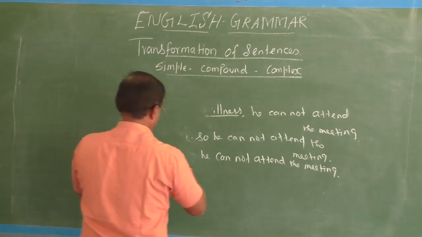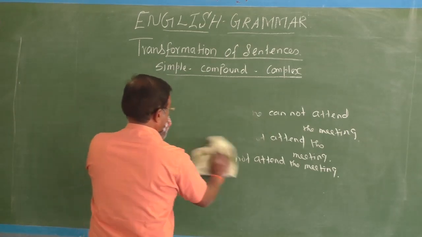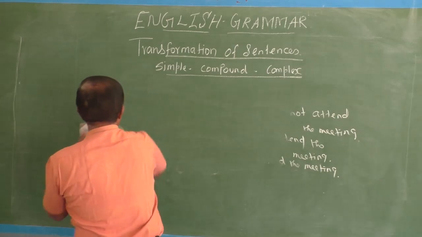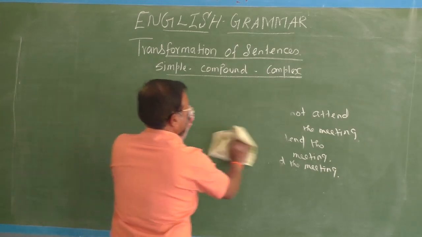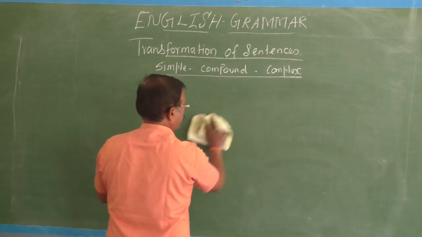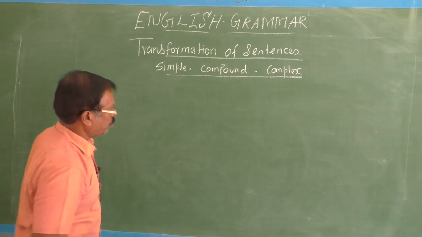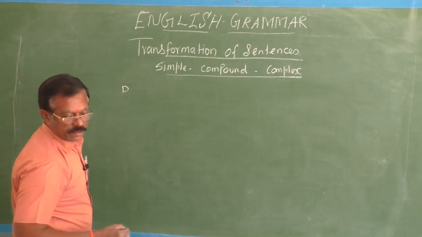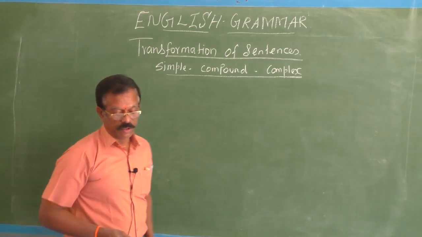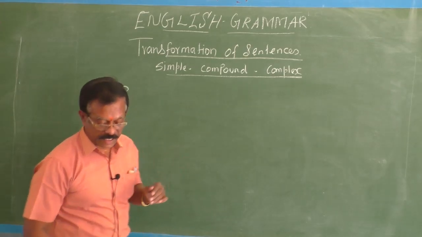You just observe how the changes are taking place, how your teacher transforms a simple sentence into compound and complex sentences, and every sentence begins with different phrases. Next, due to. Already I have given you one sentence, so better we can go for because of.